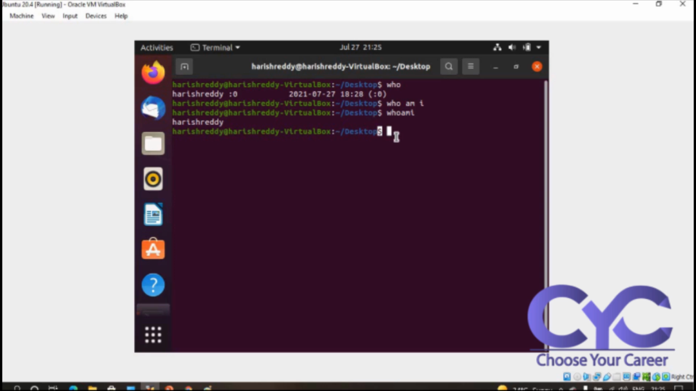Okay, if I want to modify this dollar to hash, I want to use some commands, that is by using su. This is called a sudo command.